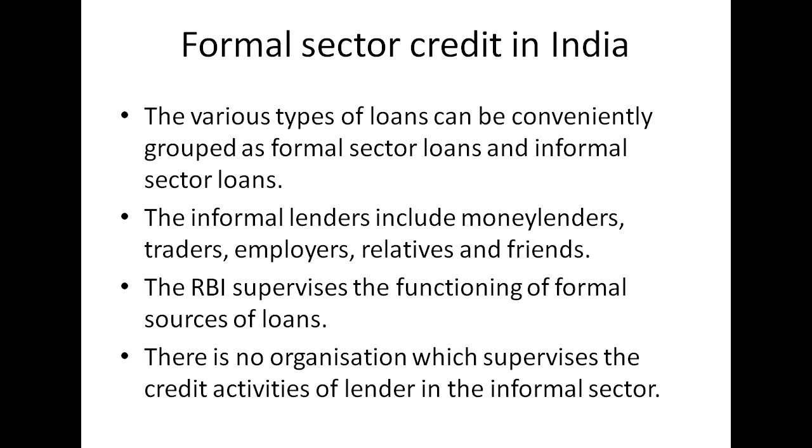Similarly, the RBI sees that the bank gives loans not just to profit-making businesses and traders but also to small cultivators, small scale industries, small borrowers, etc. So here the banks have to submit information to the RBI on how much they are lending to whom and at what interest rate. There is no organization which supervises the credit activities of lenders in the informal sector. They can lend at whatever interest rate they choose, and there is no one to stop them from using unfair means to get their money back.